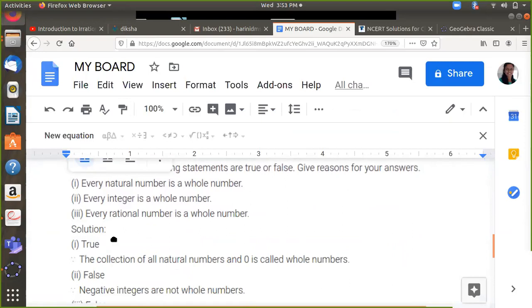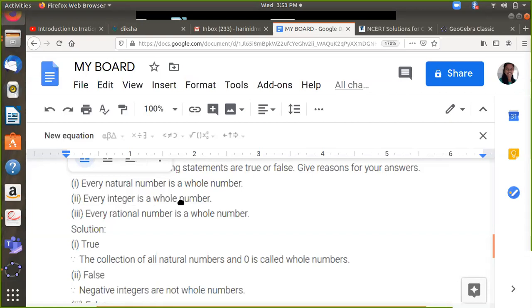See, every natural number is a whole number. The collection of all natural numbers and 0 is called the whole numbers. So all natural numbers taken with 0 will become whole numbers. So definitely all the natural numbers will be inside the group of whole numbers. So this statement will be true.